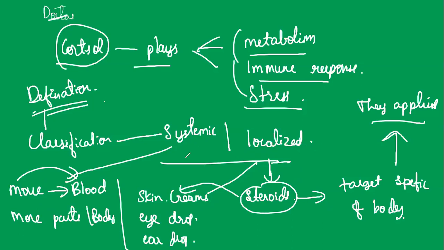So these are the localized steroids. Let us discuss about this. It is used to treat conditions like, let us know the disease purpose. It has been used to treat diseases such as asthma, hives.